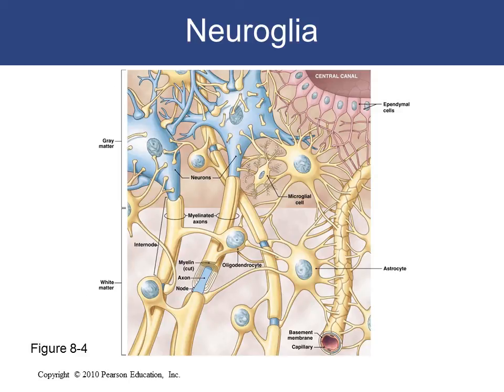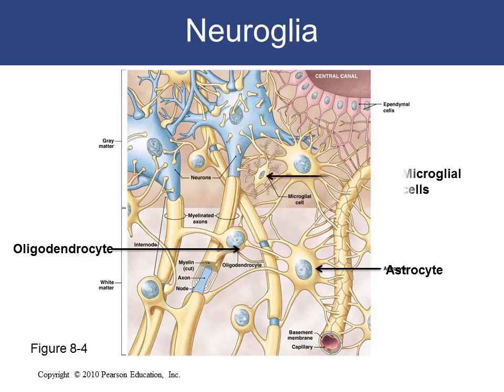So this is the figure showing the neuroglia in the CNS. We have the astrocytes that have many processes and numerous projections. So they anchor neurons to the blood supply. You can see them anchoring the neuron to the vessels in this diagram. The second one is the oligodendrocyte that helps in the production of myelin sheaths around the axons of the neuron. And we have the microglia cell, which is a white blood cell type in the tissue that helps protect against infection, with defensive and immunological functions. And the ependymal cells are the epithelial lining of the central canal of the spinal cord and the walls of the ventricles of the brain.